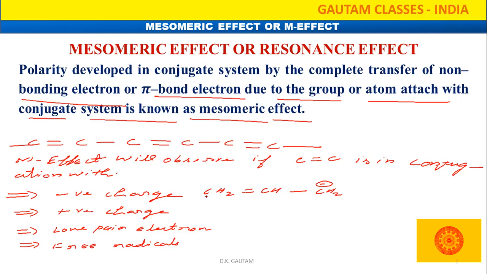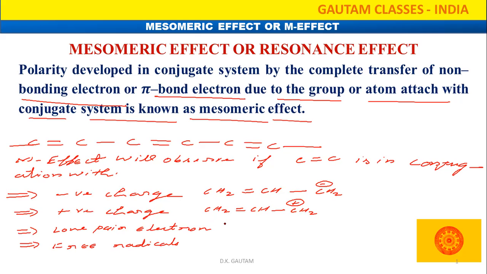Suppose here I am giving one example, CH2 double bond CH single bond CH2 negative charge. Definitely here conjugation is possible between the negative charge and the double bond. So here the mesomeric effect will arise. Another example, CH2 double bond CH single bond CH2 plus. Here also the positive charge has conjugation with the double bond. We can say that it has the mesomeric effect.